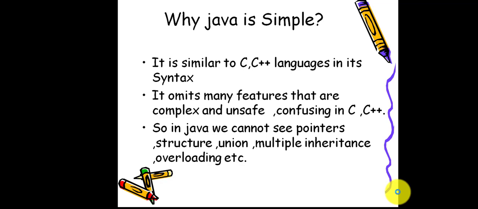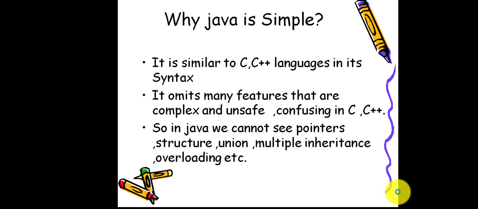And why is Java called a simple language? In the features, first and foremost, I said it is a simple language because its syntax looks similar to our C and C++ languages. In C and C++ we have many features which look complex, confusing and unsafe, like pointers, structures and unions in C, and multiple inheritance and overloading concepts in C++.